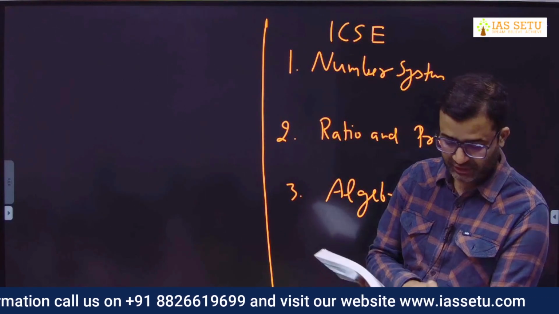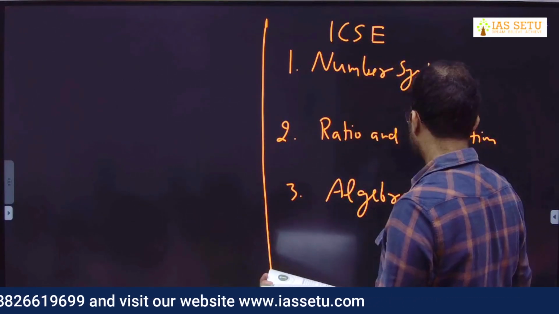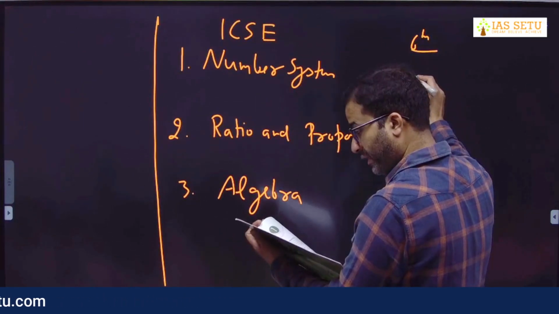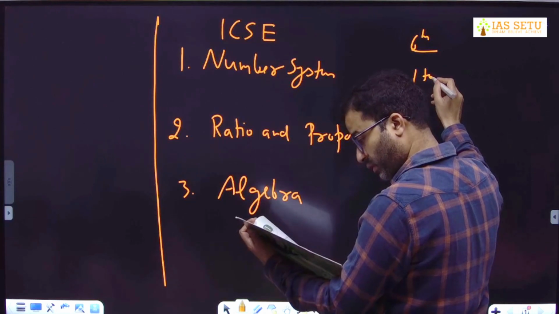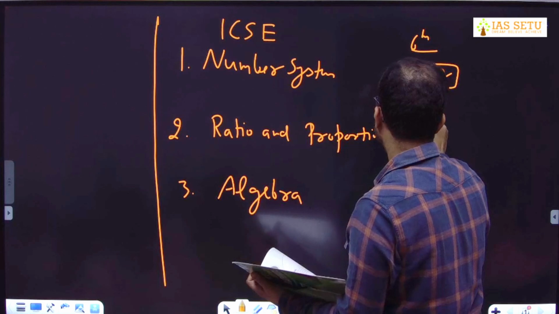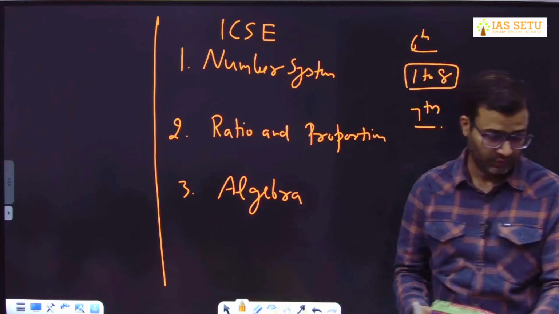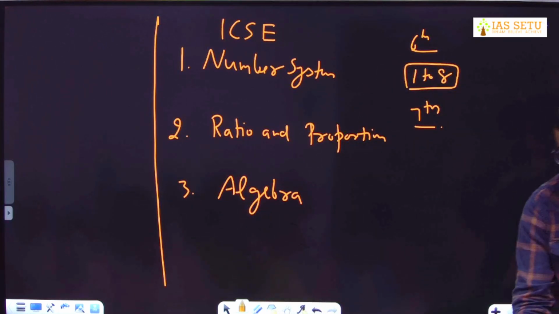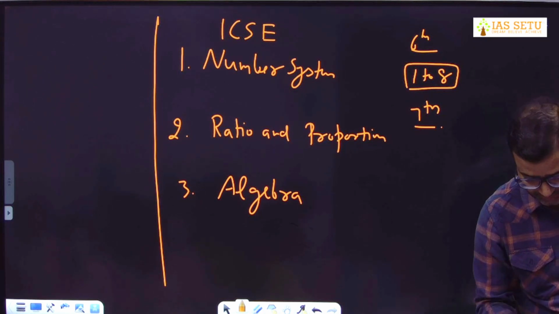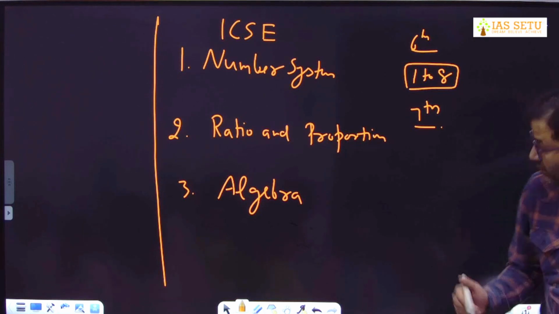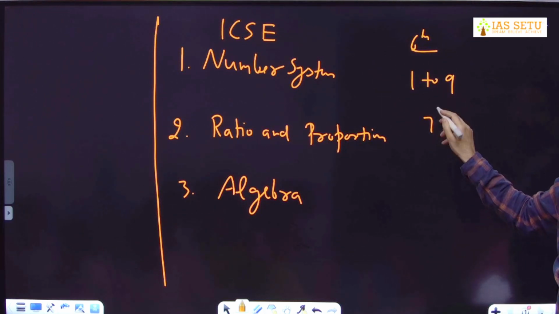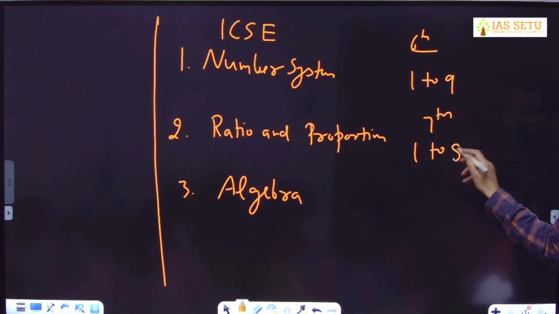If you ask me the chapter numbers in 6th standard ICSE, it is chapter 1 to chapter 8. Online students, am I audible? Sorry. In 6th, it is chapter 1 to chapter 9. 7th में chapter 1 to chapter 8.